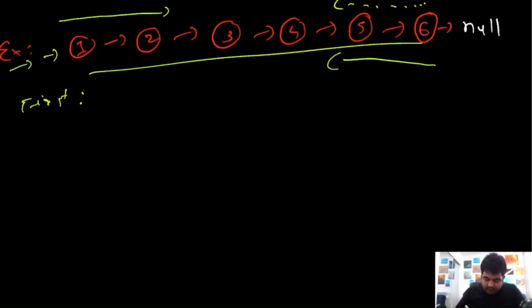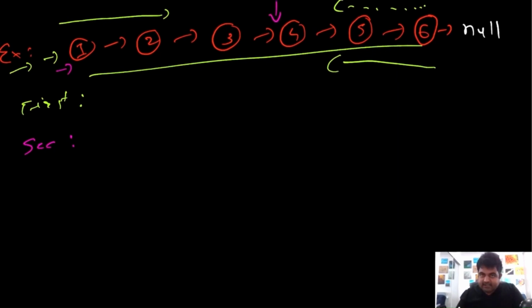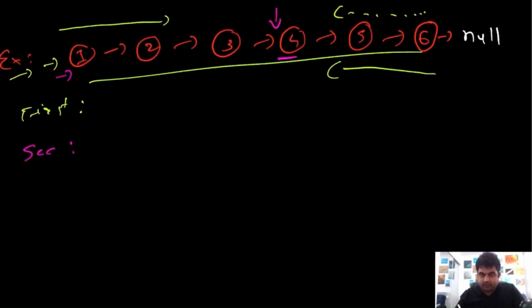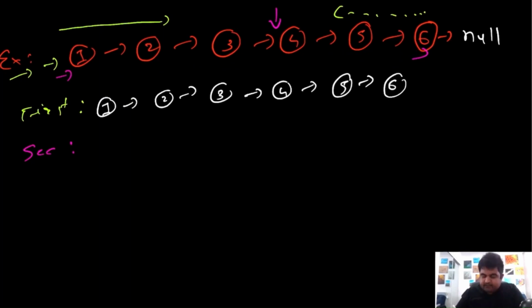For the second linked list, for this original given input, first of all we are going to find the middle of the linked list. In this case, the middle of the linked list is going to be this node number 4, and the sequence starting from this node, 4 5 6, is going to be the second half, right? So the first linked list we have is this, and for the second linked list we are going to choose it from this middle node. So the second linked list would be,